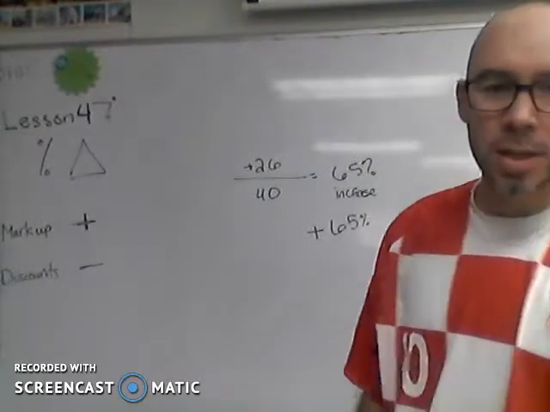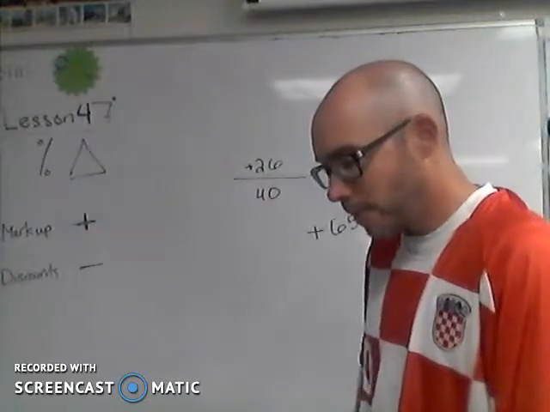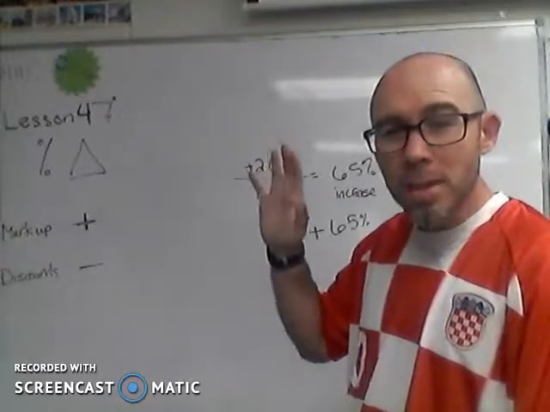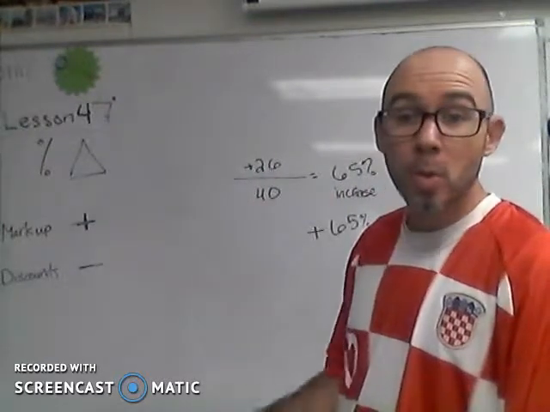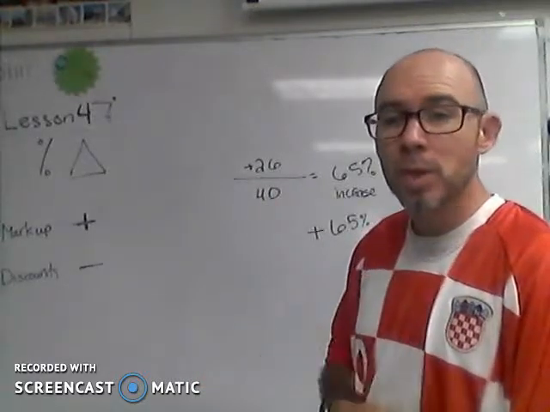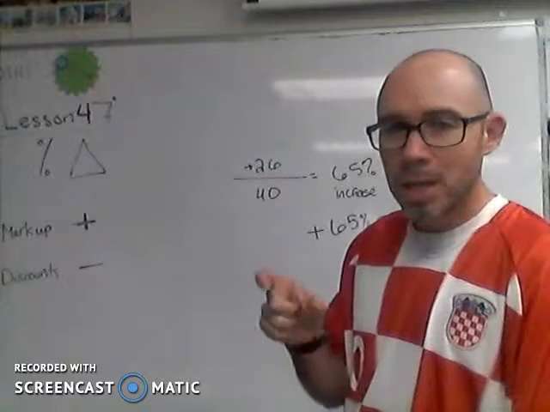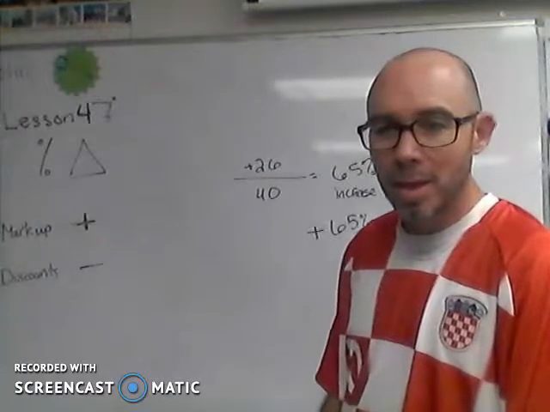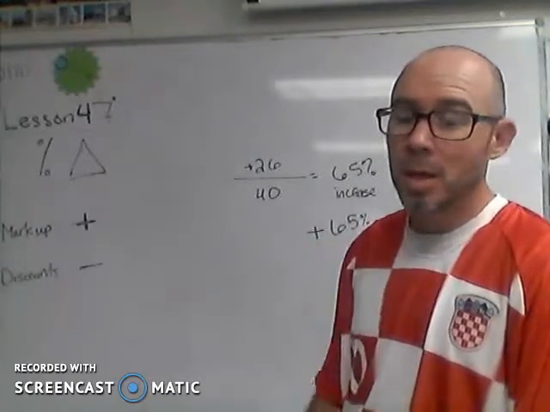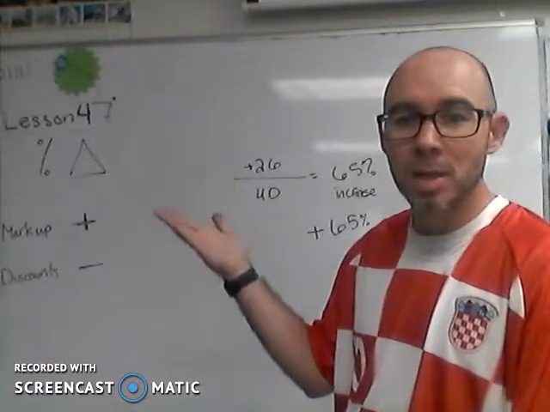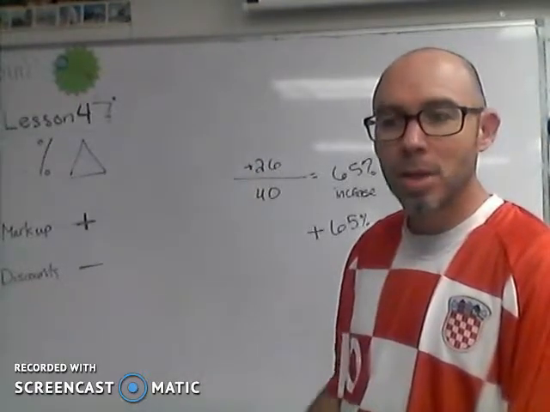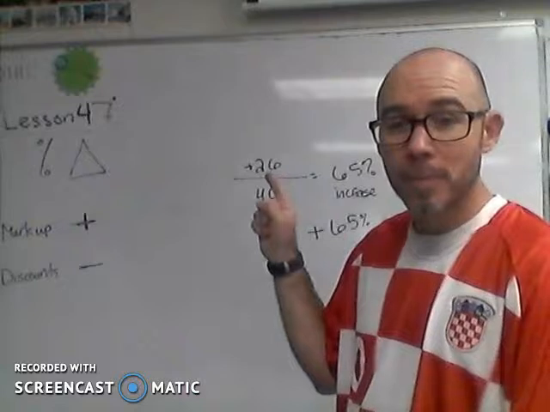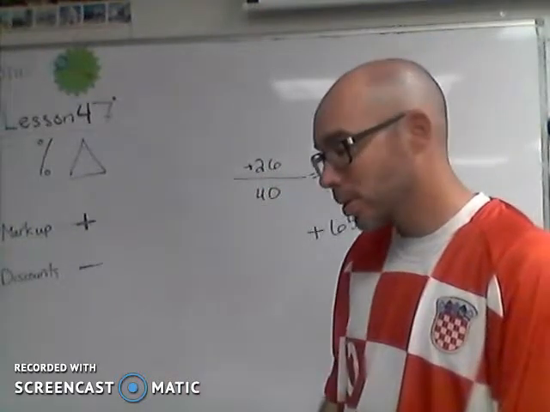So there's only two kinds of changes. There's increases and decreases in this world. And you're looking for the amount of either increase or decrease in the numerator, always compared to the original amount. So one thing that is going to be important for you as you read one of the word problems is first figure out what the original amount was and just write that down in the denominator right away. Second thing you're going to want to do is figure out if the new price is increased or decreased. And then thirdly, you want to figure out how much that increase or decrease is from the original amount. And that's all that goes in the top, is the increase or the decrease compared to the original amount.